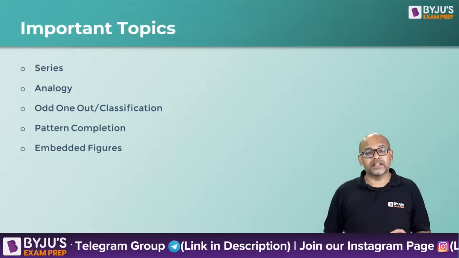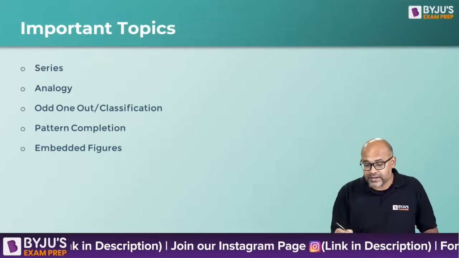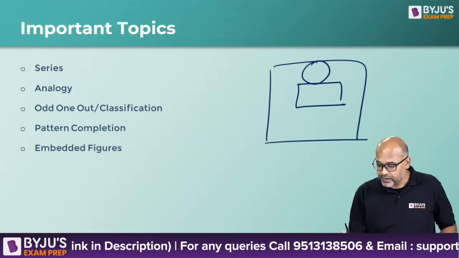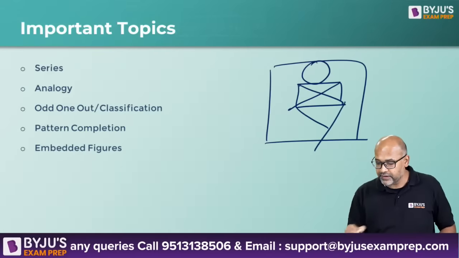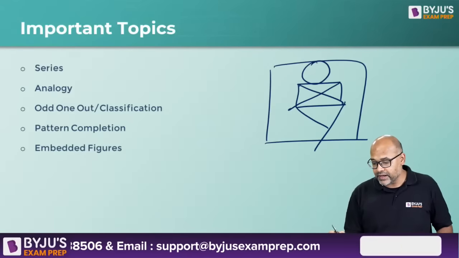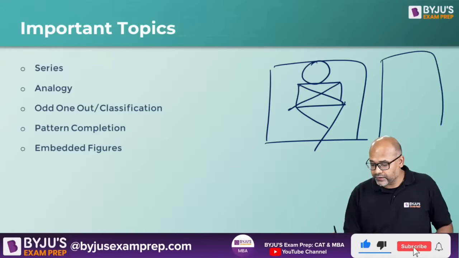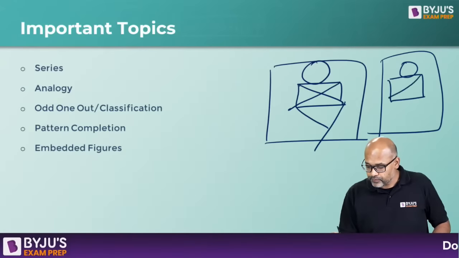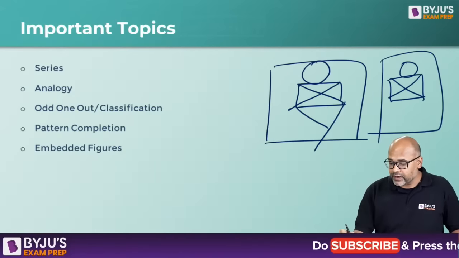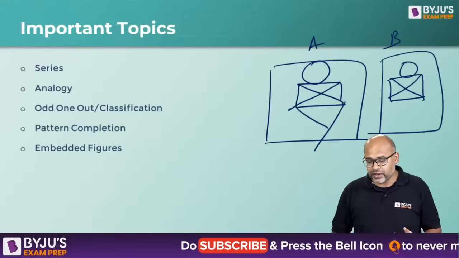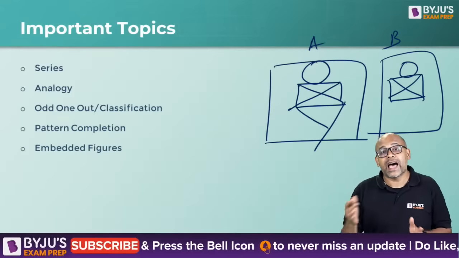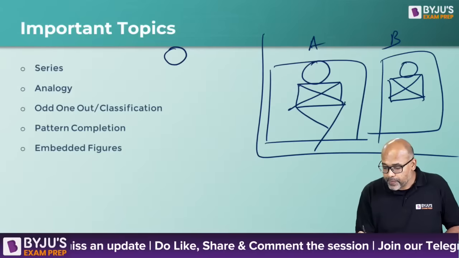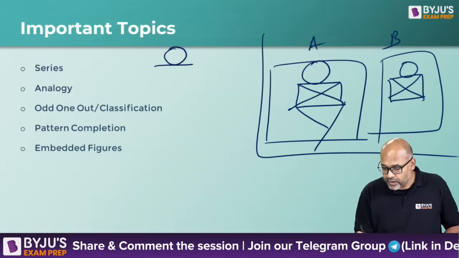Then we have embedded figures. This is actually interesting. Let's say I give you a figure like this, where there is a circle. Let's say I have an X in this, I have a Y in this, and this is one figure, then I have another figure like this. I'm just giving you 1 or 2 and explaining. So if I say this is figure A and figure B, the simple idea of the question is which of the following figures has this? So these are options. A, B, C, D will be options. This will be given to you.